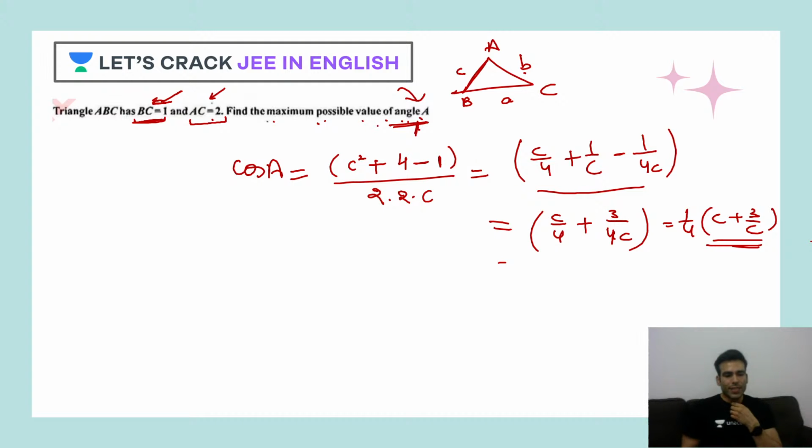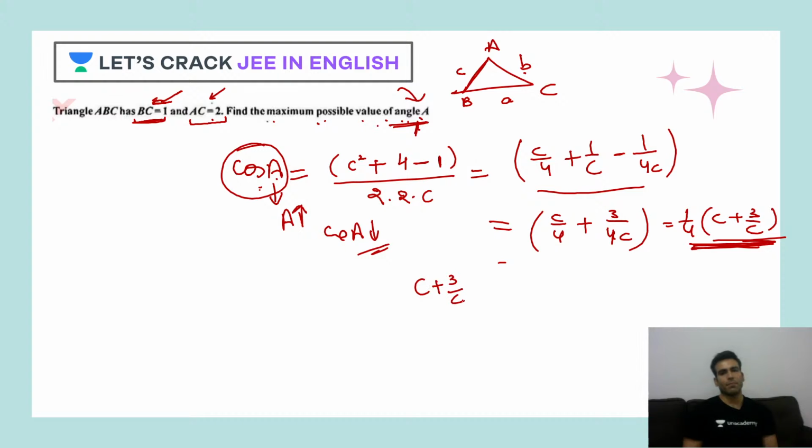So Manas, what I'm saying is, I said you have to find the maximum value of A. Now this is cos A. So when angle A is maximum, cos A needs to be smallest. Right or not? That's what I was telling you. Try minimizing this thing. There is no point minimizing 1/4, that's a constant. Simplest thing, you can consider this as c, and consider this, let's say, y.